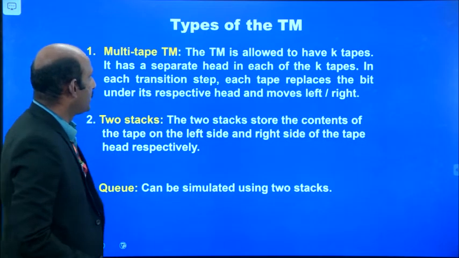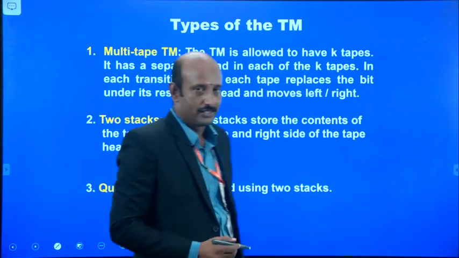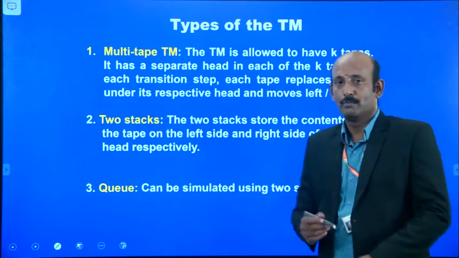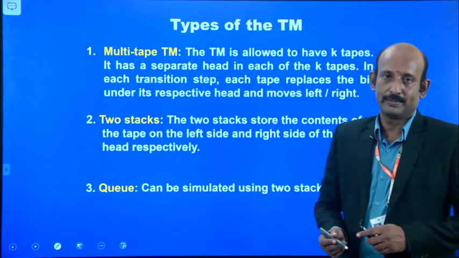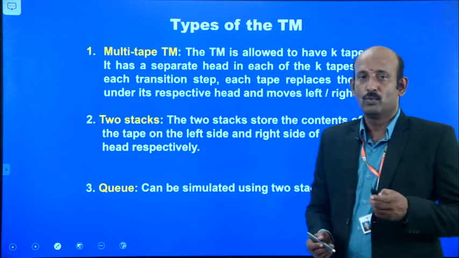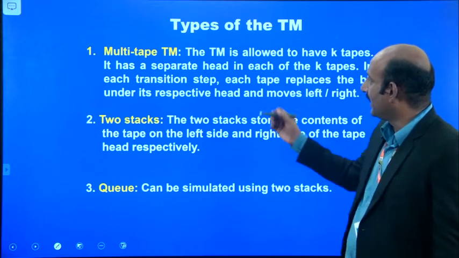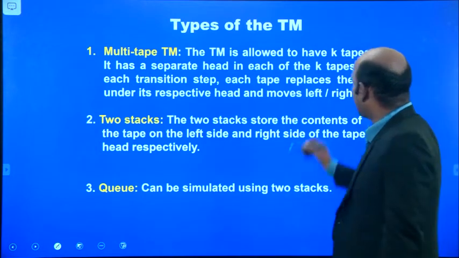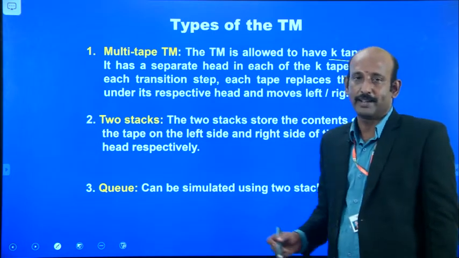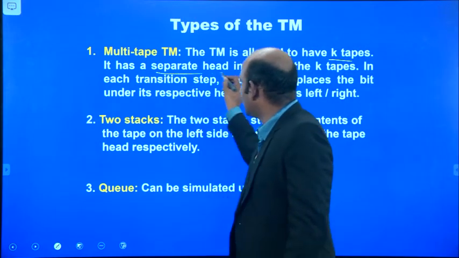The first type is the multi-tape Turing machine, which means we have more than one tape. In the previous video session, we saw only one tape. Here we have K tapes, where K is the number of tapes, and each tape has a separate head.